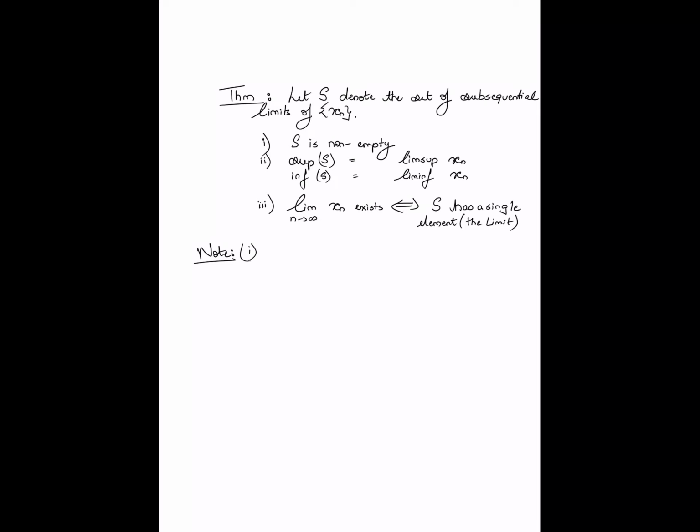So it's obvious therefore that S has to be non-empty. Similarly, we already mentioned that the limit existing is equivalent to saying that every subsequence of the sequence has to tend to the same limit. In which case, obviously, the set of subsequential limits is going to be a singleton set containing only the limit of the sequence, right? So 1 and 3 are trivial.